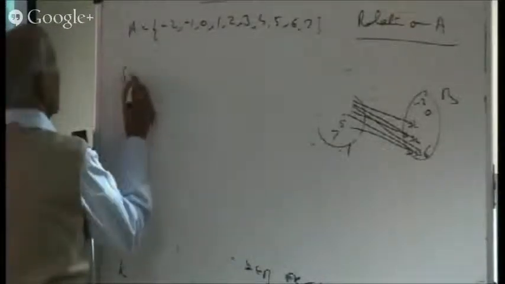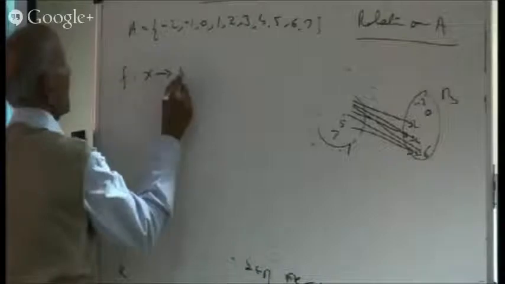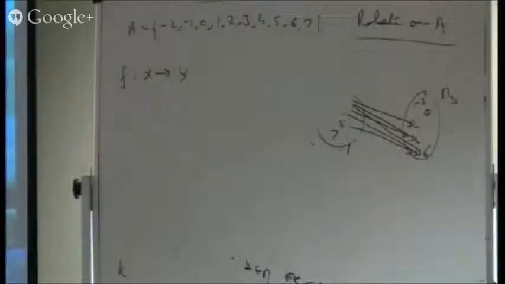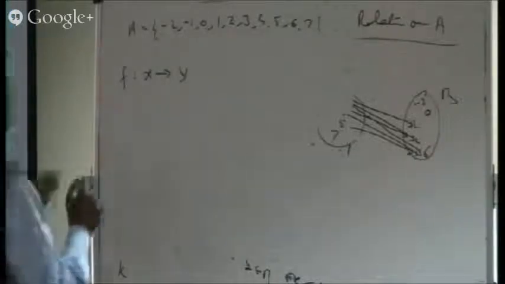So how can you define a function from X to Y? X is a non-empty set, Y is also a non-empty set. So what is a function? For a function, corresponding to every element of X, there must be a unique element in Y. So this will be an example of a function.